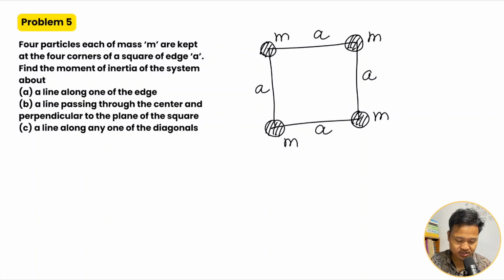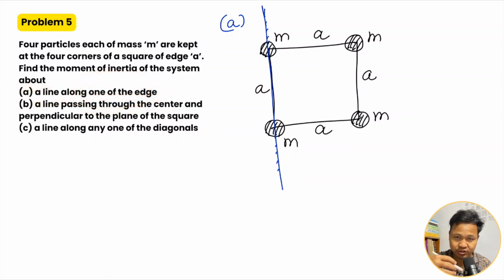Find the moment of inertia of the system about the line along one of the edges. So here along a line, one of the edges, so this is the axis.